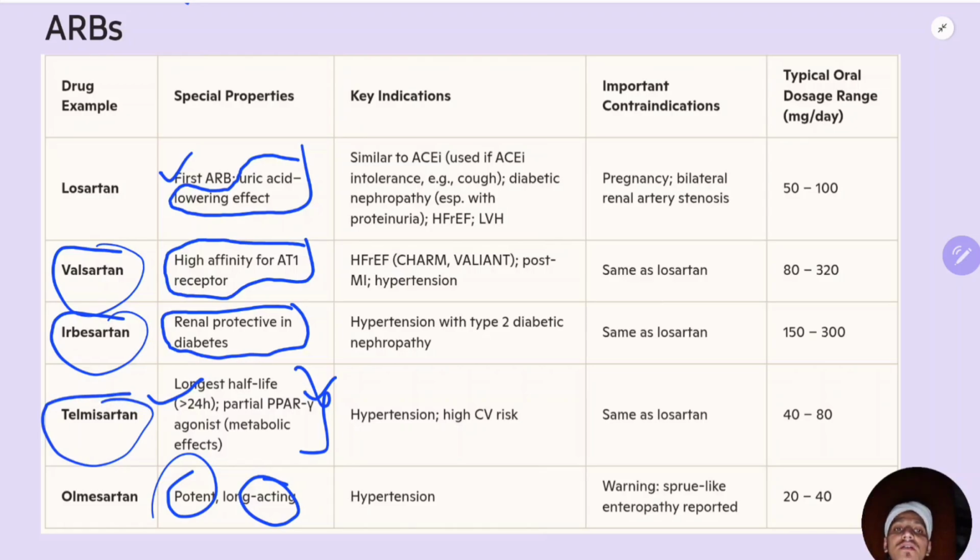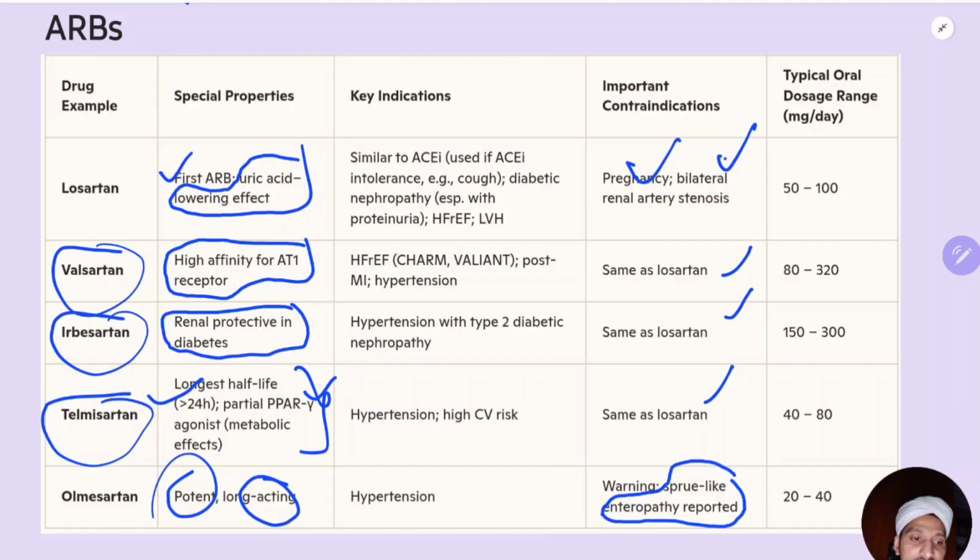Contraindications: pregnancy and bilateral renal artery stenosis, same as before. One extra with olmesartan: sprue-like enteropathy, celiac disease-like enteropathy, has been reported in patients taking olmesartan. It is there, but it is rare.